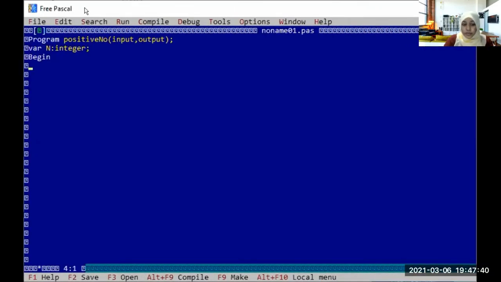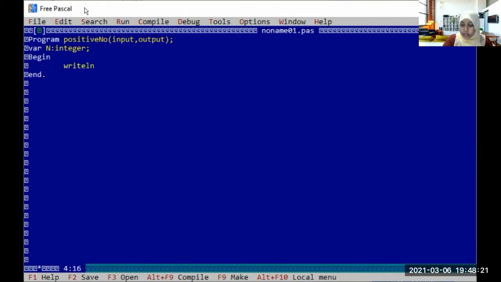Now let some space. Okay, tab. Use the tab, because within the begin we are going to write the program, right? Normally we write begin and end, because we know it begins and after that it will end, right? So within the beginning and the end, we are going to write the statements and all the things of the program. Now give some space.